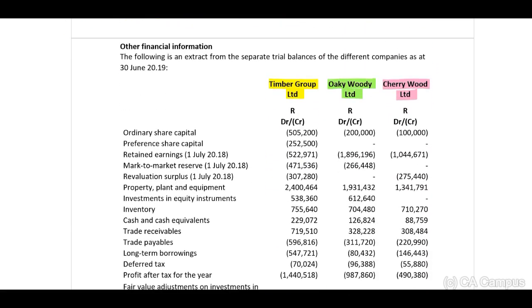Other financial information. The following is an extract from the separate trial balances of the different companies as at 30 June 2019. Based on this, they provide us with the parent's details: Timber Group, we have Oakey Woody, we know that this is a subsidiary, and Cherrywood, which is the associate. They provide us with the ordinary share capital, preference share capital. Guys, important to identify, none in Oakey Woody and none in Cherrywood.